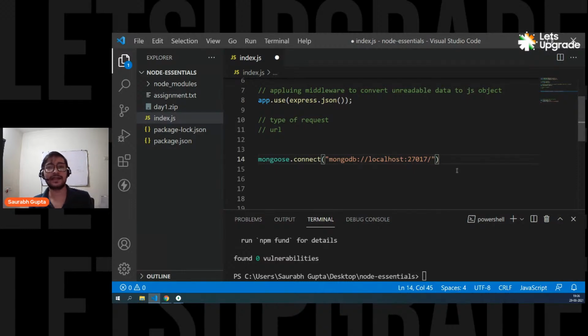Now my MongoDB server can have a lot of databases, right? Like it has admin, local, test, and the Poke API database. So I also have to mention which database I want to connect to. I want to connect with Poke API. And that's it. Done. mongodb colon double slash localhost colon 27017 slash Poke API.